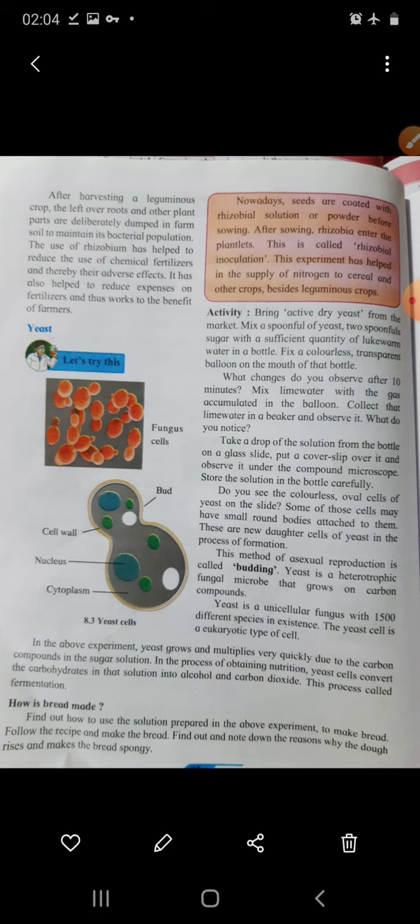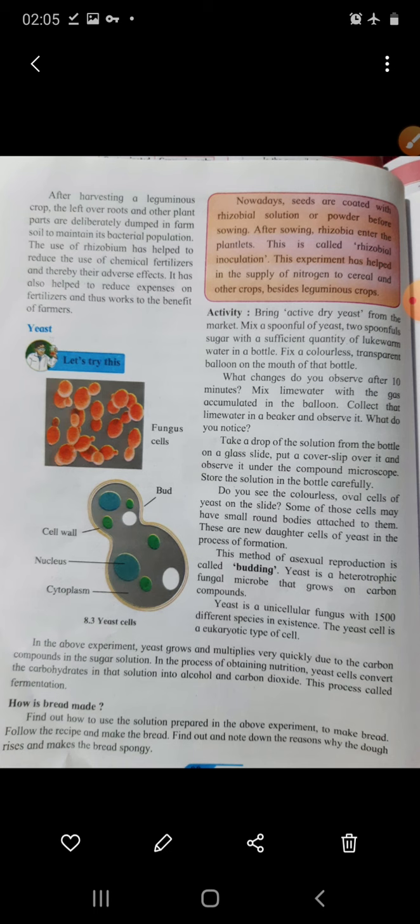Inoculation means adding bacteria to the host plant before planting, and the purpose of inoculation is to make sure that there is enough of the correct type of bacteria present in the soil so that the successful legume bacteria symbiosis is established.